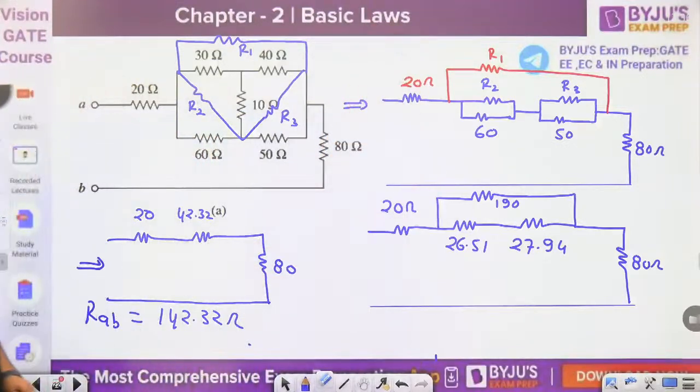Okay then, next one, next question. So the answer for this is 142.33. Next is what?